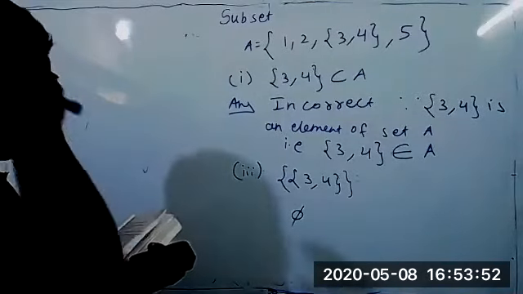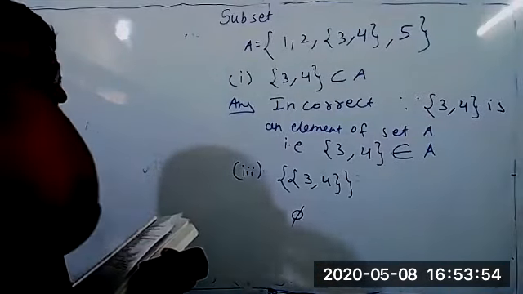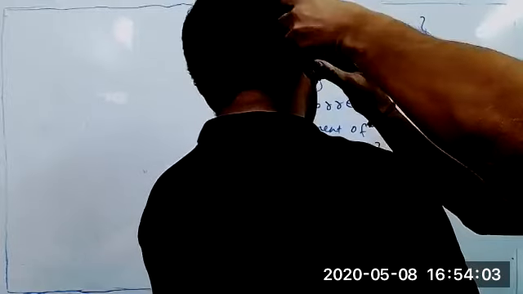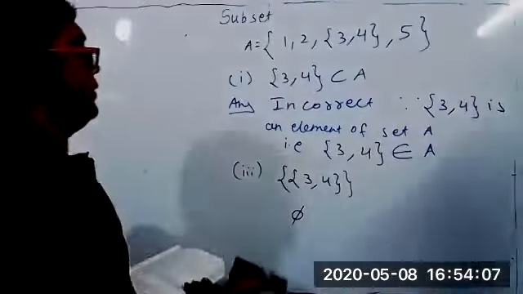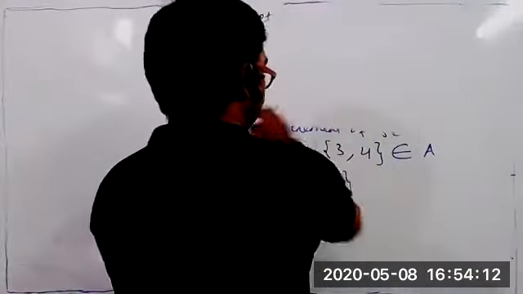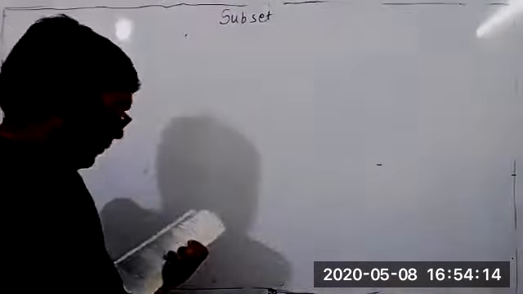Can you hear me, students? Yes, sir. We can hear you. Just one second, okay? Students, I should do fourth main, fourth part, correct? Yes, sir.